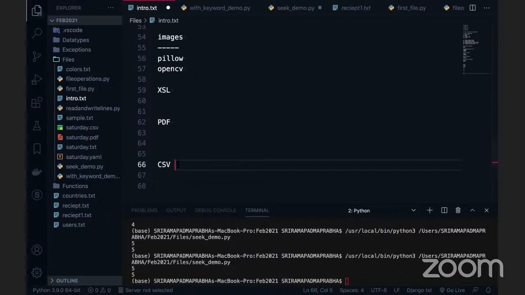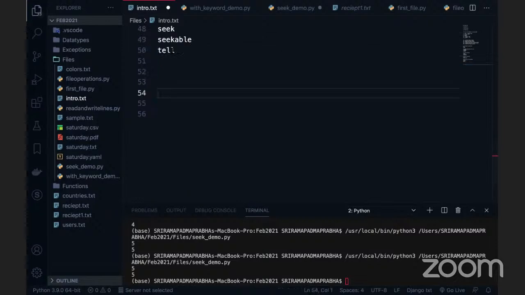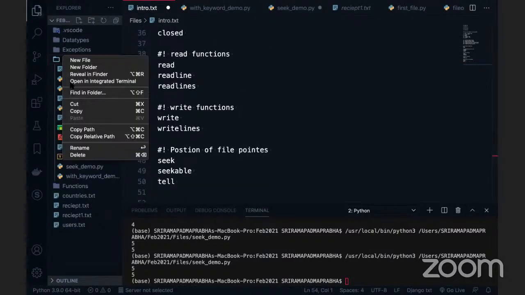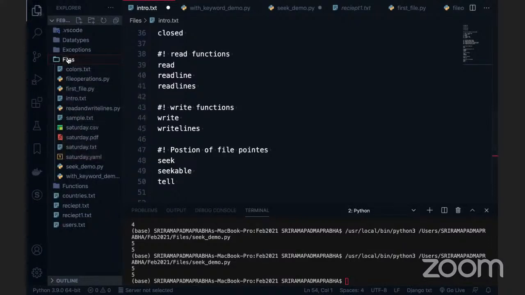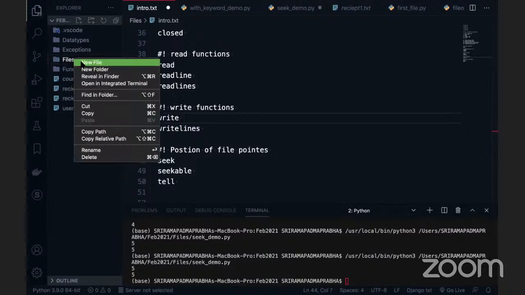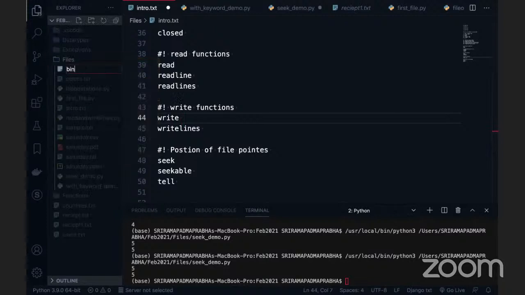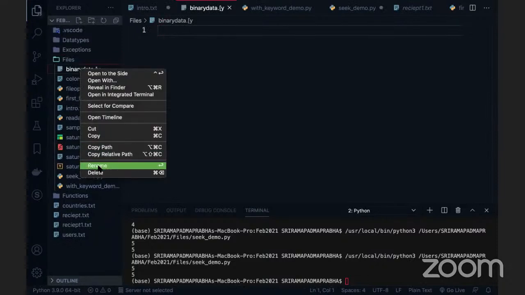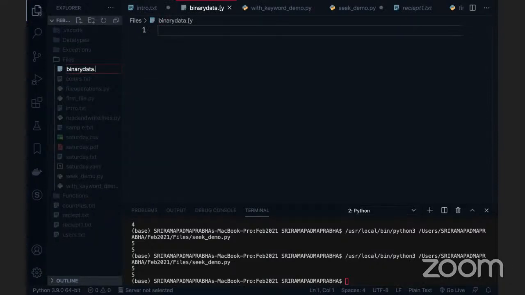Yes, we can also read images. For example, shall I copy some image here and read it? RB stands for read binary format. Since we are talking about binary data, let me create a file, binary data dot py. Sorry, rename it. I'll go to now py.